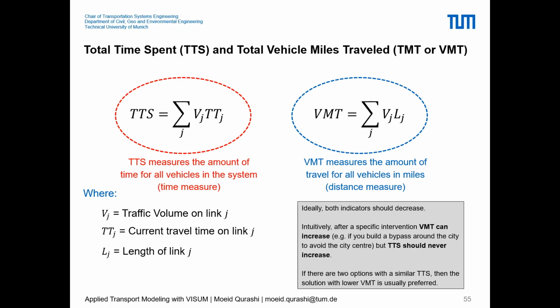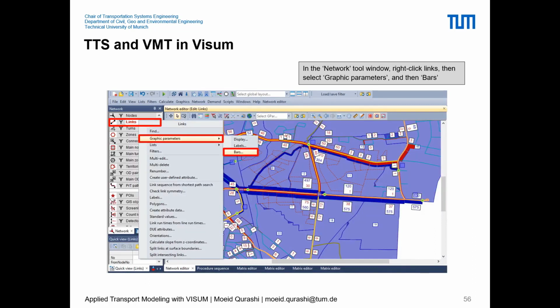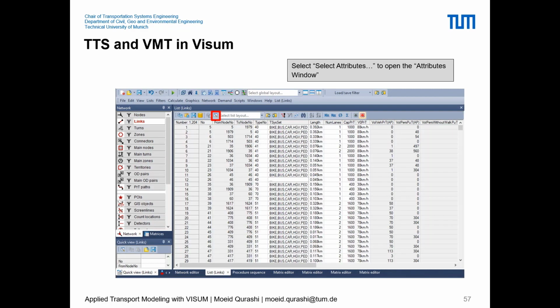Next, we'll try to see how we can evaluate these KPIs in Visum. These KPIs are basically linked with the link table. So these are link attributes, right? We can right click on links, go to graphical parameters, and click on bars, and this will show us all the link attributes as bars in our model.